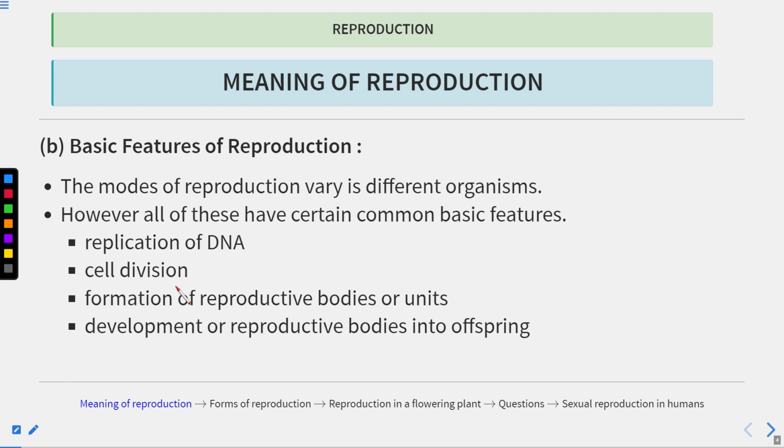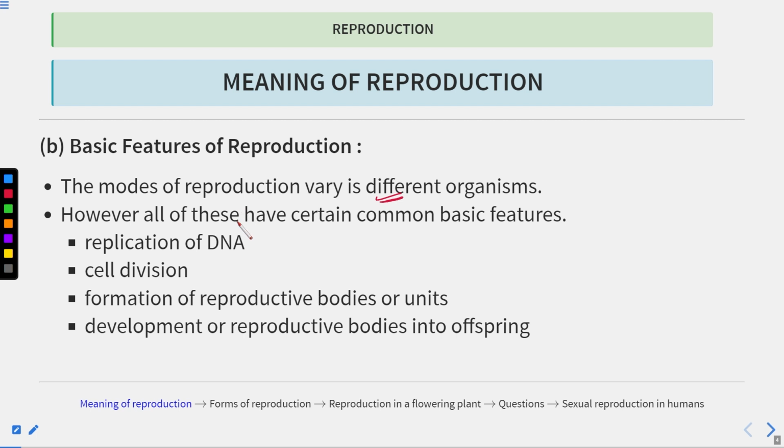Now what are the basic features of reproduction? First, the mode of reproduction varies in different organisms. Different organisms have different modes of reproduction. We'll talk about this in the upcoming slides. There are two kinds of reproduction, asexual as well as sexual reproduction. If we talk about lower organisms such as bacteria, they have a different mode of reproduction, and higher organisms such as humans have a different mode of reproduction.